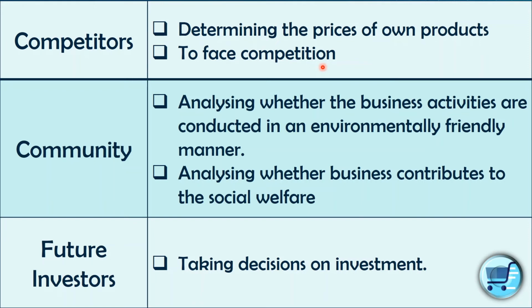If we take an example, let's say Munchee's cream cracker would be 100 rupees, then the other one would also be 100 or less than it. That's determining the prices of own products. Competitive prices should be there always.